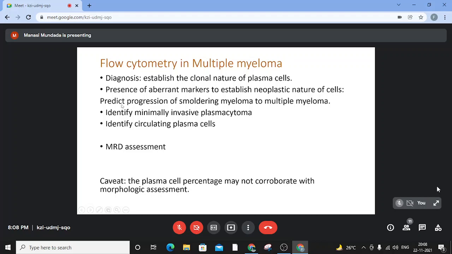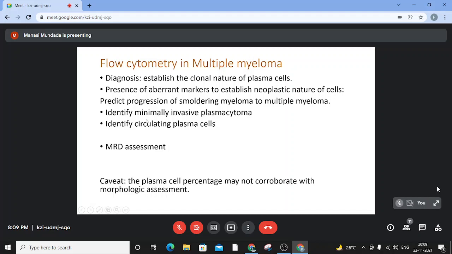It is also very important to identify minimally invasive plasmacytomas. Again, if there is presence of clonal plasma cells in the case of plasmacytoma, wherein the number of plasma cells is usually less than 10%, the presence of clonal plasma cells makes it a high risk factor that the plasmacytoma might progress to a multiple myeloma. It can also be used to identify circulating plasma cells in peripheral blood. A very important role is in MRD assessment and is being used quite widely.